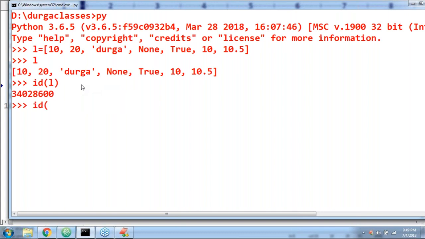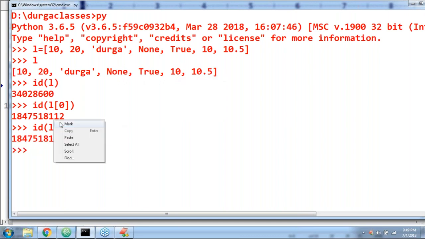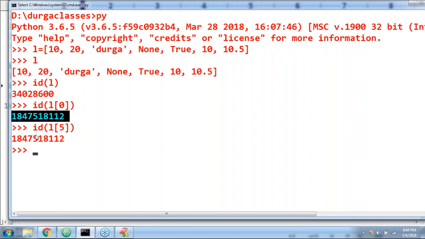What is the address of L of 0? Have you observed? Something like L of 0, 0, 1, 2, 3, 4, 5. I hope Anuradha, your doubt is this one. ID of L of 5. 0, 1, 2, 3, 4, 5. What is the address of this one? Are you seeing this 10 and this 10 internally point to the same object only?